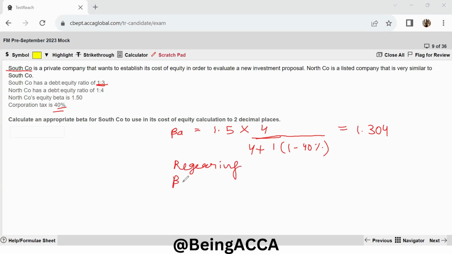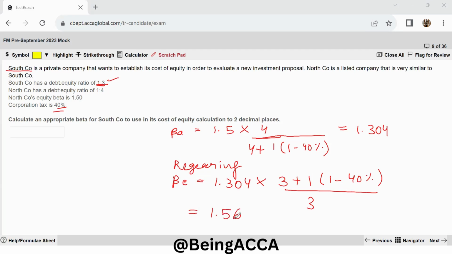Re-gearing beta equity can be found out as 1.304 multiplied by value of equity. I will take 3, with 3:1 is the ratio, plus 1 into 1 minus 40%, and I will divide this by 3, which is my value of equity, and with this I will find my answer as 1.56.